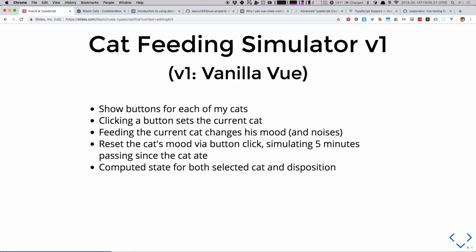There's going to be some buttons for each one of my cats. And when you click one of the cats, it's going to set the active cat. You then have the option to feed that cat. When you feed them, their mood is going to change and also the noises they make. And then we're going to simulate 5 minutes have passed by hitting reset, and then they're going to be hungry again. We're going to use computed state because I love that about Vue.